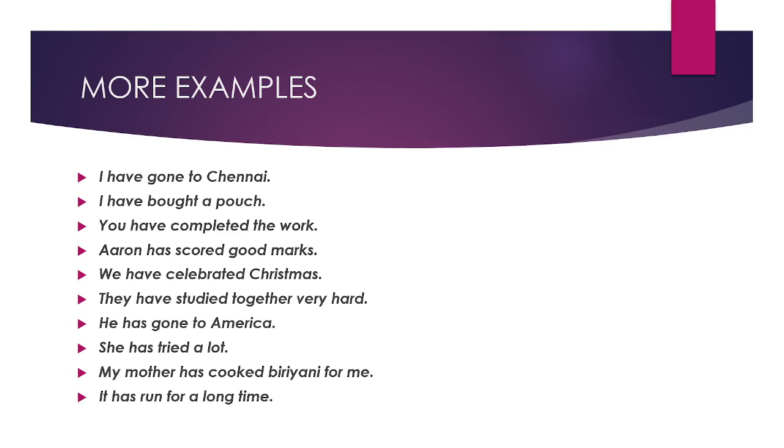Gone. Then the second sentence: bought. Completed. Scored. Celebrated. Okay. So next, Pratika, you can read from 6 to 10 and identify the V3 verbs.